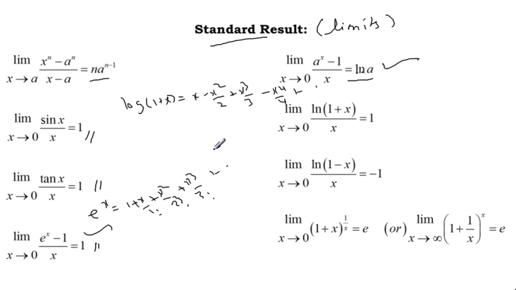This is log of (1 + x). Log of (1 - x), all the terms are negative. The whole thing is divided by x, meaning the first term will be 1, so this is the answer. The rest of the terms will be 0. The same way, log of (1 - x) by x is -1 whenever x approaches 0, and the limit of (1 + x)^(1/x) whenever x approaches 0 is e, or (1 + 1/x)^x as x approaches infinity, so this is also e. These are all standard results related to limits.